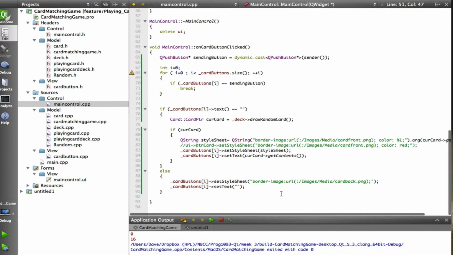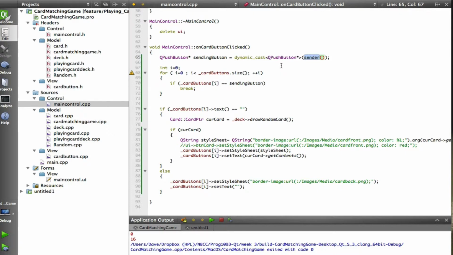And then I had to make a small change in card buttons. Well, actually a big change. The first thing we did is we used this sender method that returns to us a pointer to the Q object that emitted the signal that caused this function, or this slot, to be run. Now, because any Q object can send a signal, we're getting a pointer to a Q object, so we have to cast it back to be a Q push button pointer. Now, that's normally a downcast, which is to be avoided.